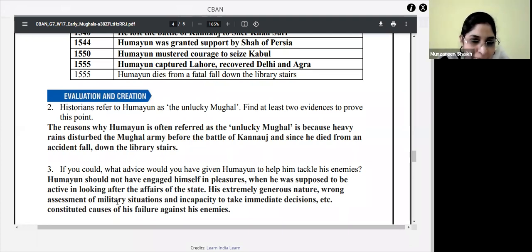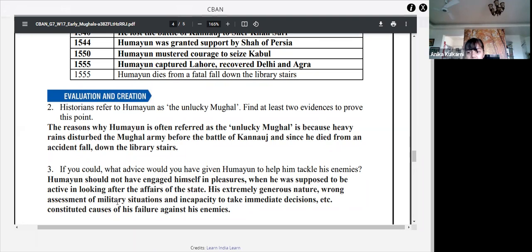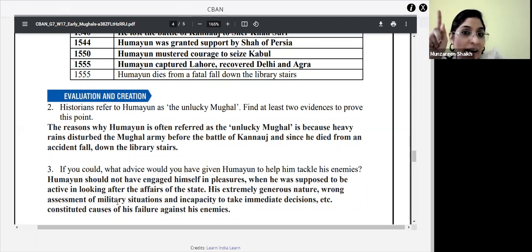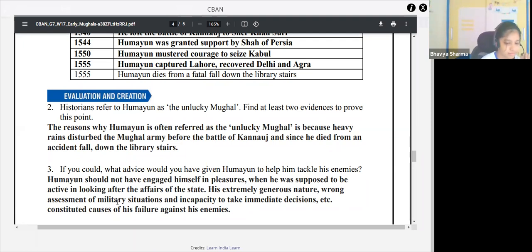Pradyumna: He should have given the task of defeating Sher Khan Suri to his chiefs. He should not go and fight. He should sit in his kingdom and see the affairs of the state. Okay, fine. And anybody else? Ma'am, he should not rely on his brothers who turned out to be a threat. He should make good strategies to defeat others. Right. Like whom? His father, Babur. Very good.